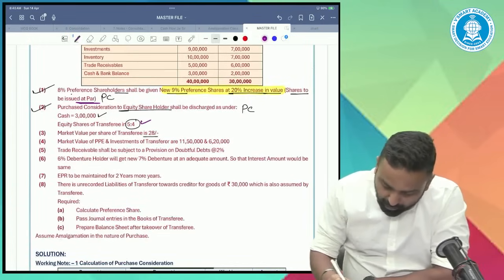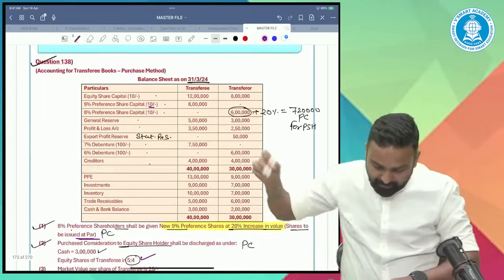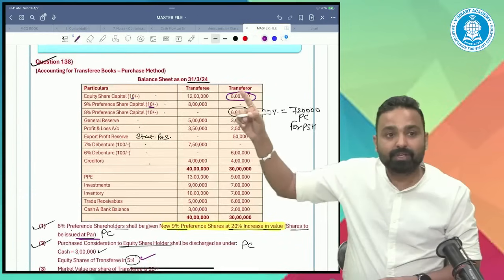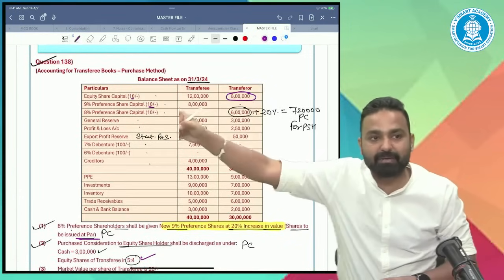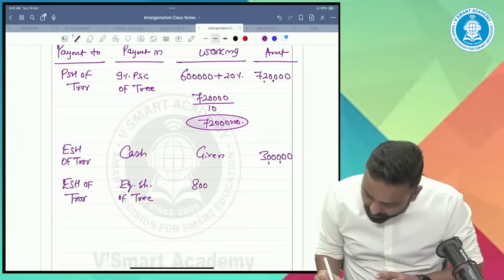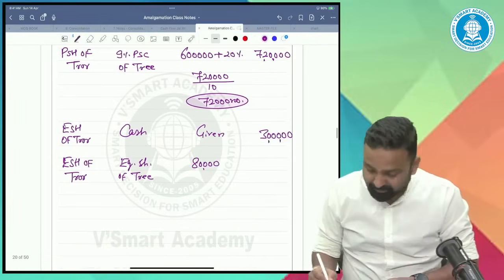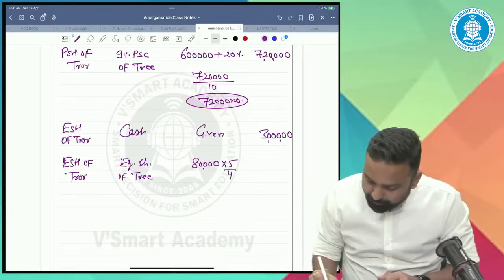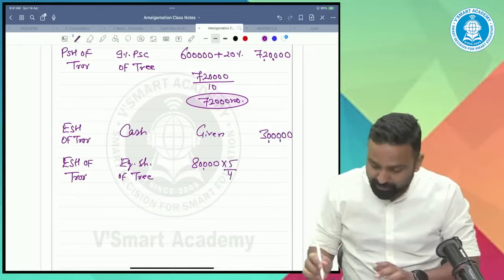On what numbers? The number of equity shares is 8 lakh divided by 10, transferor's share capital. How many shares are there? 80,000. To the shareholders holding 80,000 shares, we'll give new shares in the ratio of 5:4. For every 4, we'll give 5 shares.